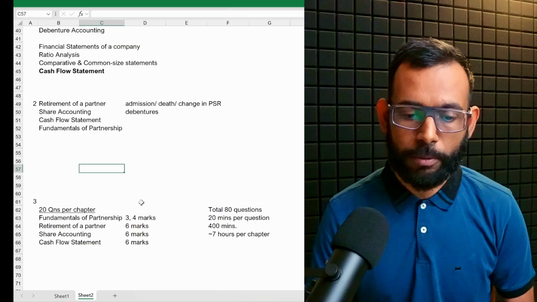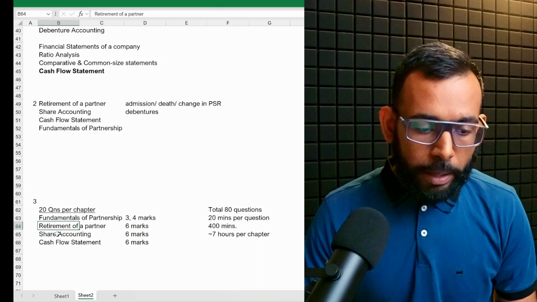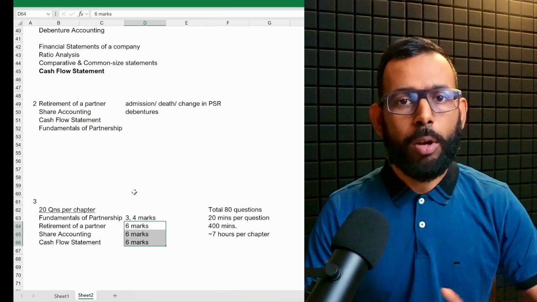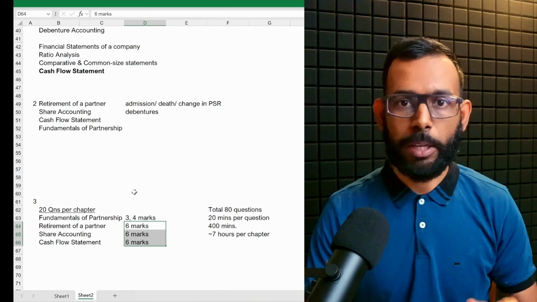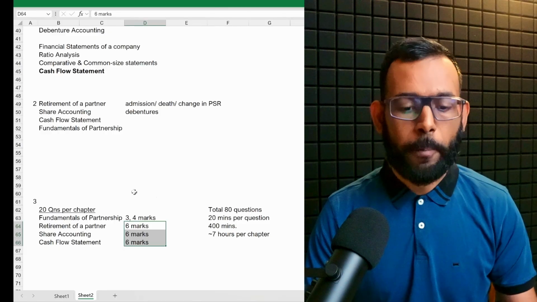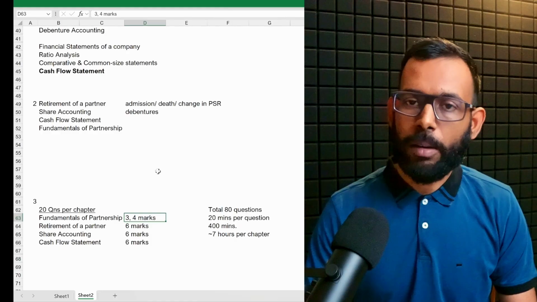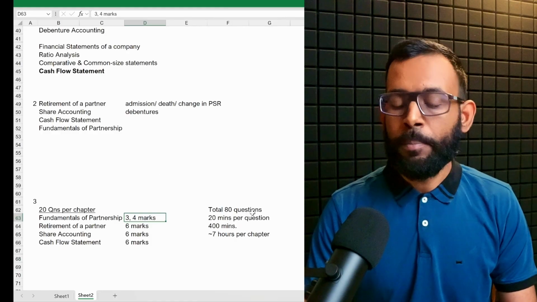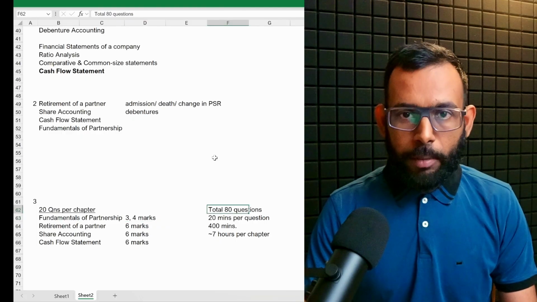What type of questions to focus on? In retirement, share accounting, and cash flow statement, you are supposed to do all 20 questions as 6-mark questions only. Do not take 1-mark or 3-mark questions. All 6-mark questions you have to take. And with respect to fundamentals of partnership, you can take 3-mark or 4-mark questions. Totally you will have 80 questions to do.